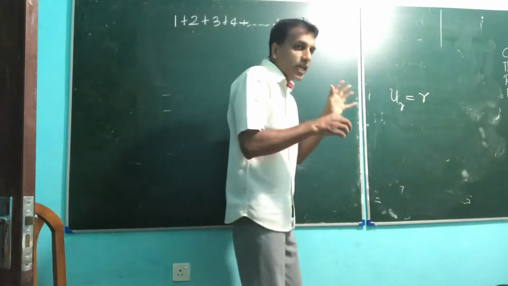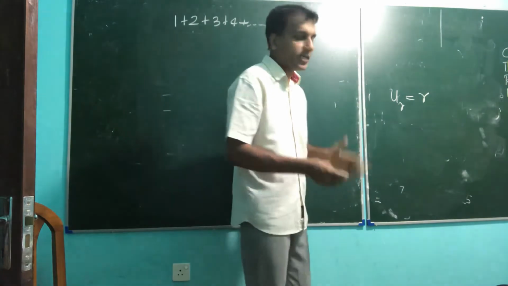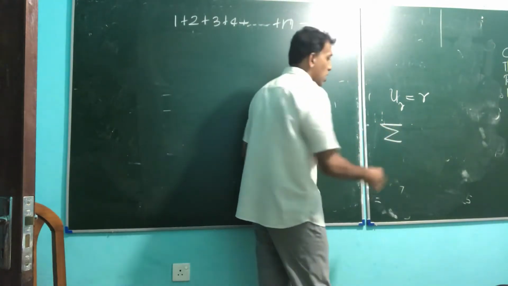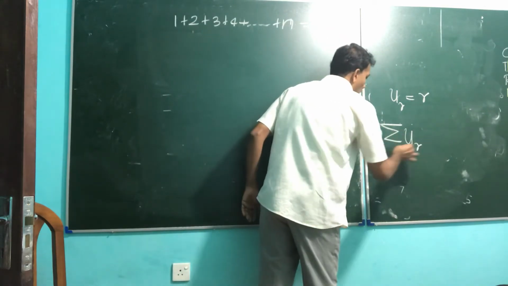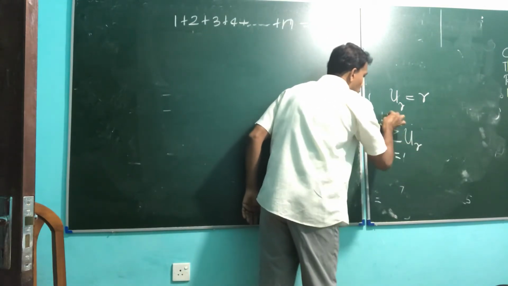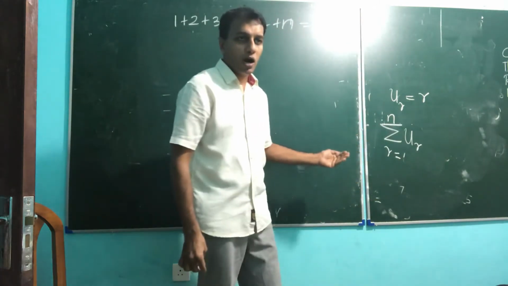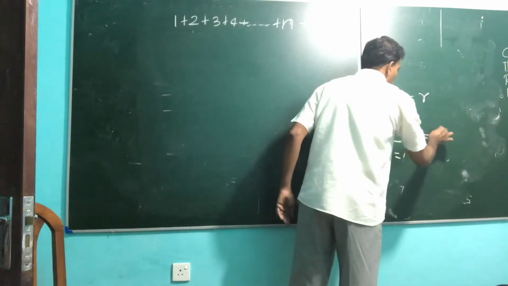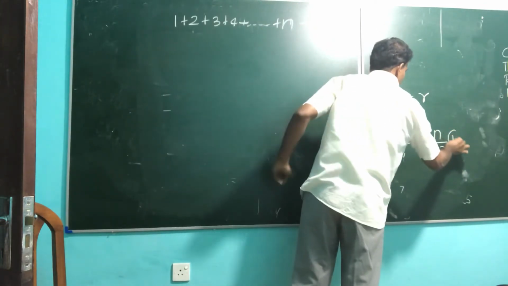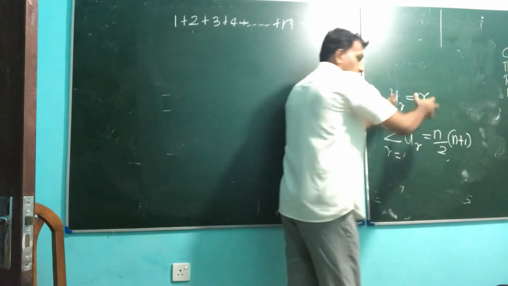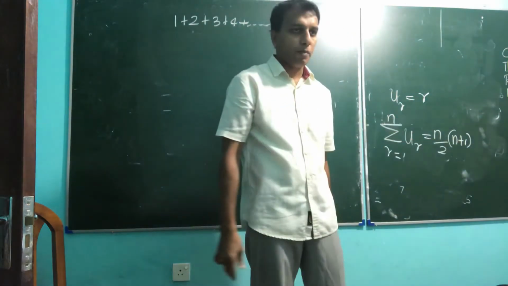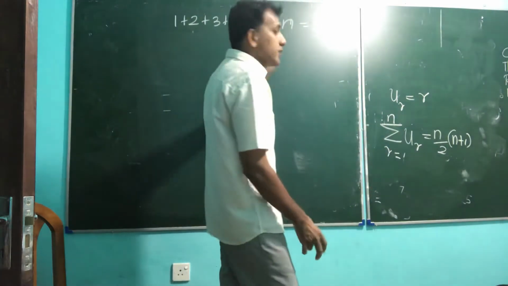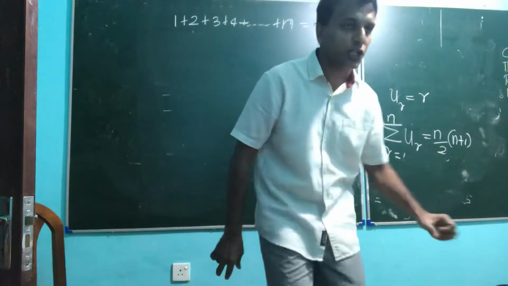So for this summation, there's another format of writing: sigma. Sigma means addition, right? Sigma Ur, r equal 1 to n, is equal to n by 2 into n plus 1, right? In the exam I worked last week in pure maths, they put the similar sigma type. So every series pattern we can write in sigma notation.